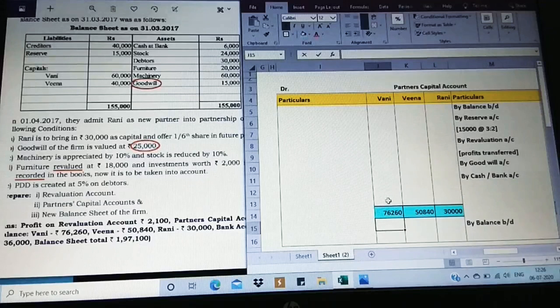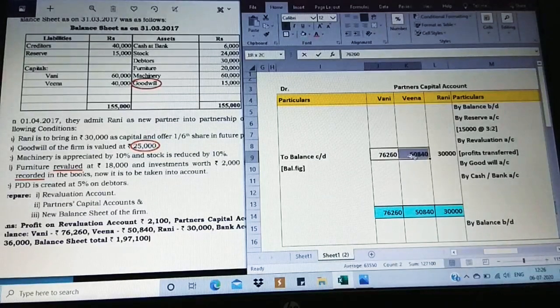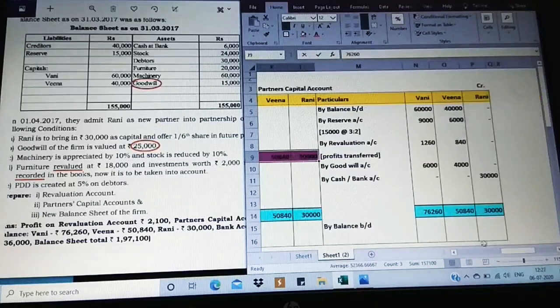Yes, now our answer is just the same. 76,260, 50,840 and 30,000. So this is going to be balance carried down, and this is the balancing figure over. So let me highlight this. This value is to be just copied on the opposite side, so there are no changes.